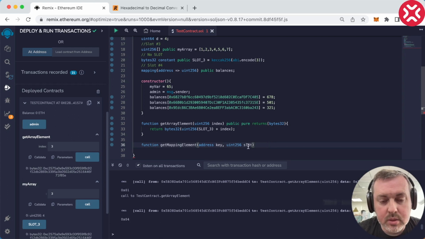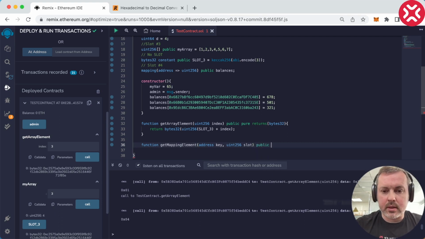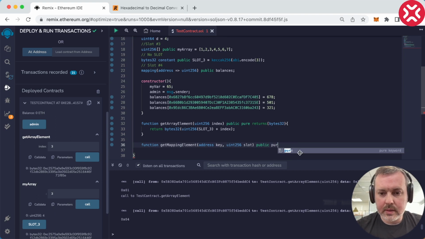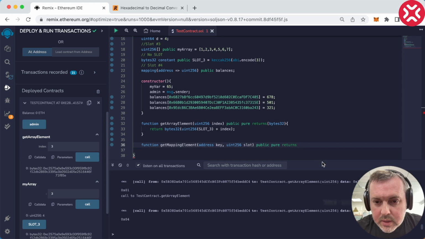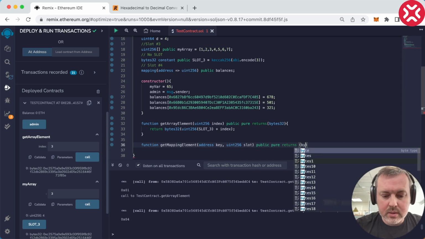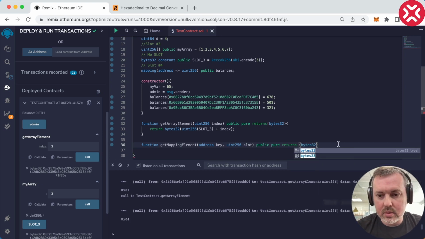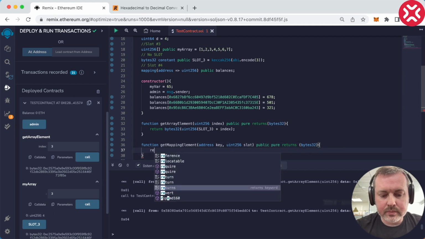We will make a slot variable because maybe we will have many mappings. It will work with any of those. Again, it's going to be a public pure function. It will return bytes32, like so.